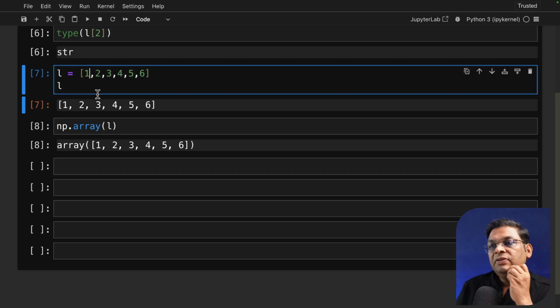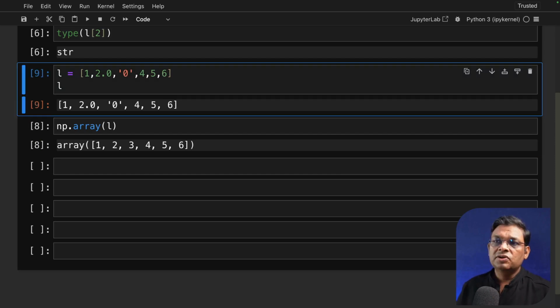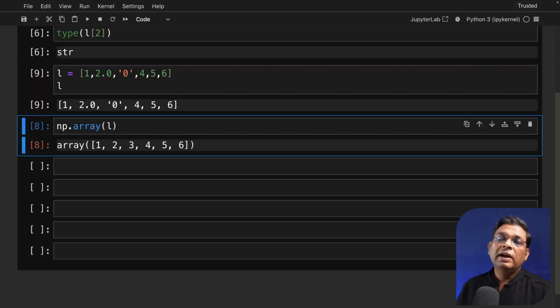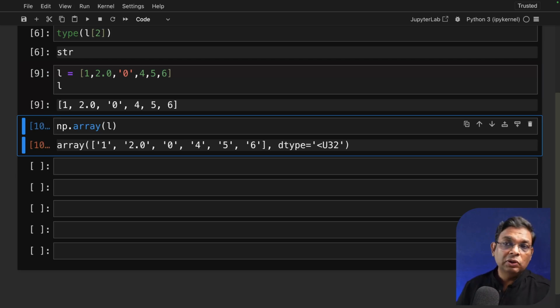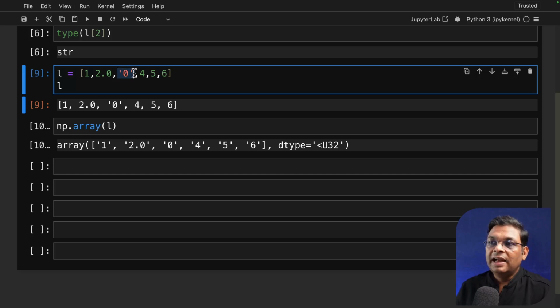What happens if my list actually has, let's say, a float and a string? This is my list. In that case, if I try to use np.array, it will change everything to the same data type. Here you can see that for every item, the data type is string. And you can see that the data type is listed as U32, which is Unicode 32-bit. Now this symbol actually means little endian, if you want to go into that. What we can see here is that there was one string, so it had to convert everything into string.